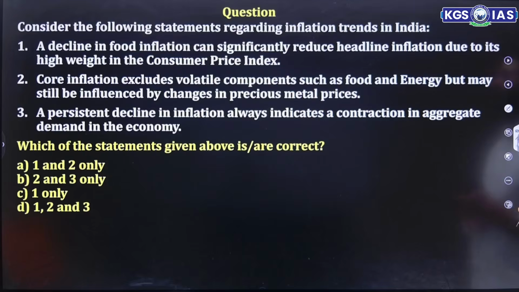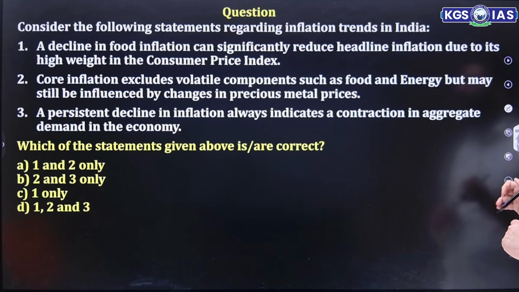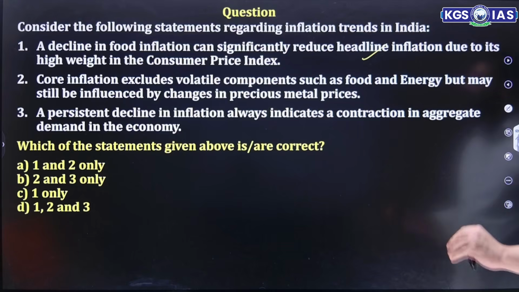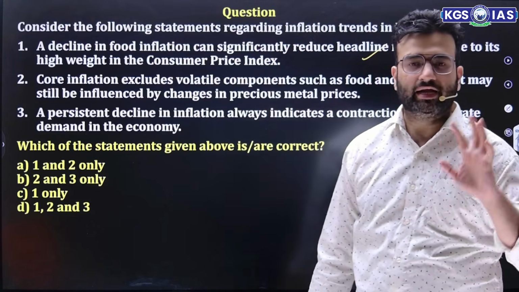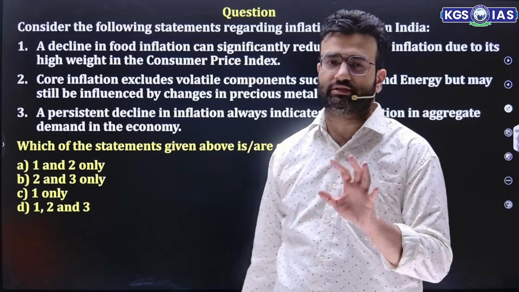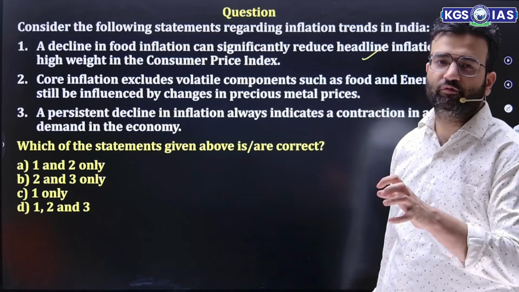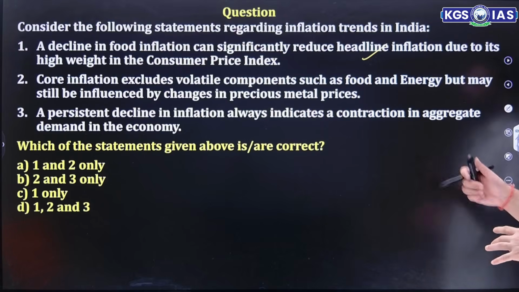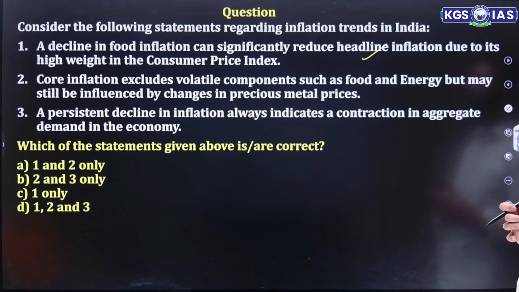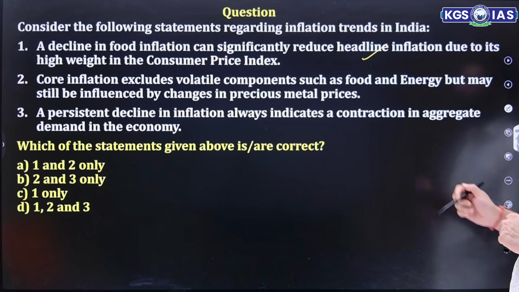Next question. Consider the following statements regarding inflation trend. A decline in food inflation can significantly reduce headline inflation due to its high weight in CPI. This is true. The reason is the CPI basket has the highest percentage of food items, and headline inflation includes all goods and services. So if there is a decline in food prices, headline inflation will definitely get reduced. So this is true. Core inflation excludes volatile components such as food and energy, but may still be influenced by changes in precious metal prices.